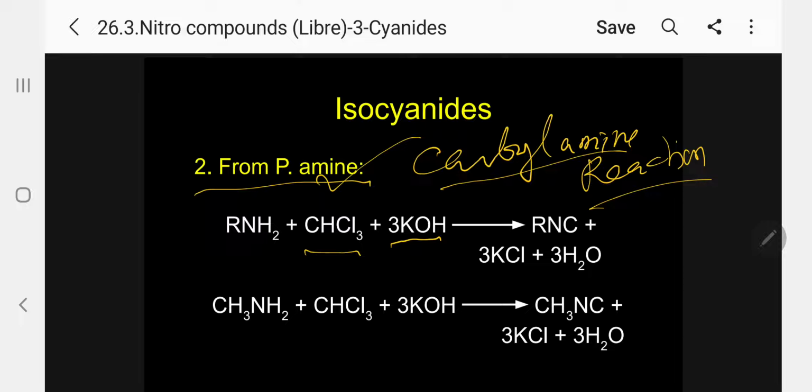Another name for the isocyanide is carbylamine, IUPAC name carbylamine. So what will happen in this case? Kindly follow, I will write it now. Let me take specifically methyl.